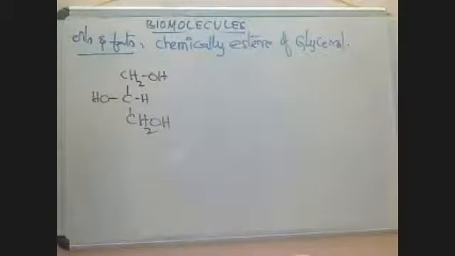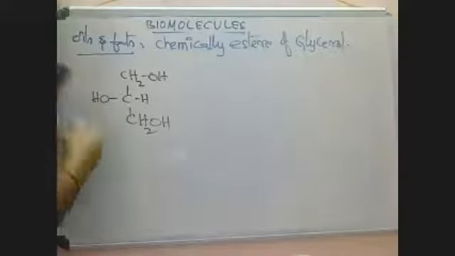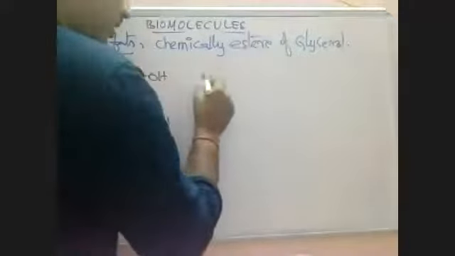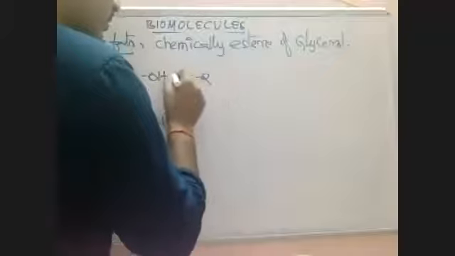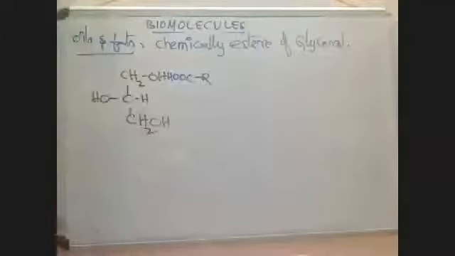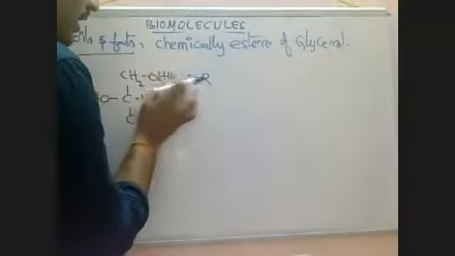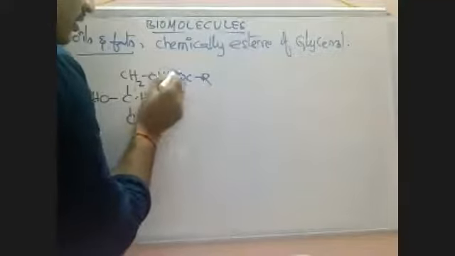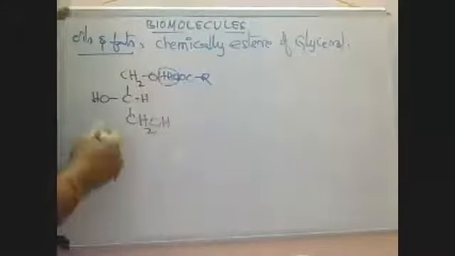See this. COOH is a fatty acid, right? This fatty acid and the glycerol undergo dehydration.